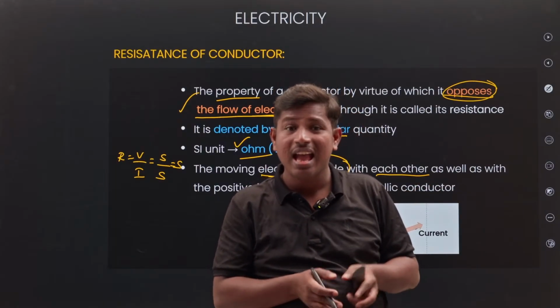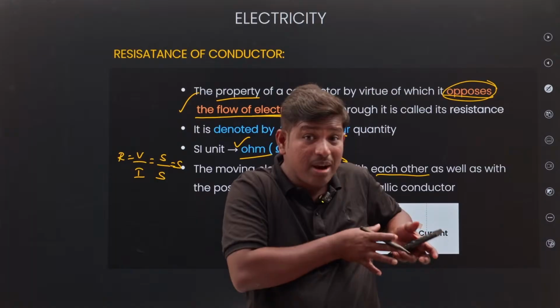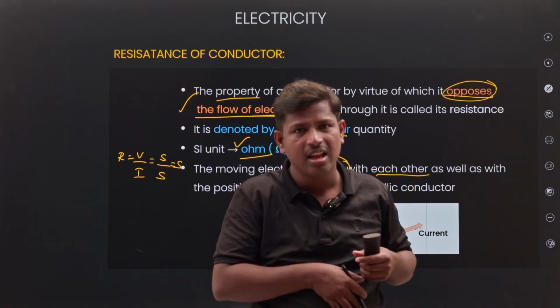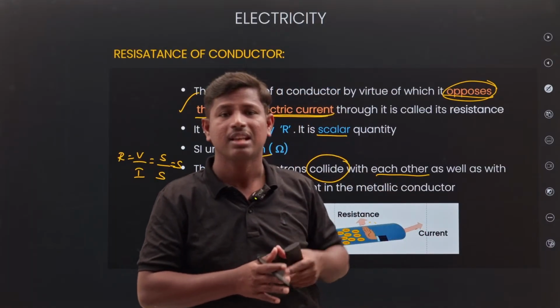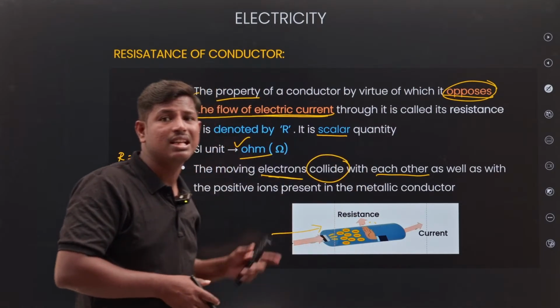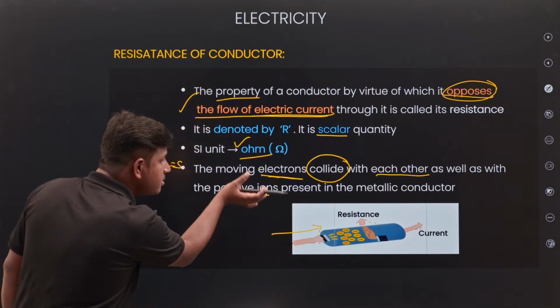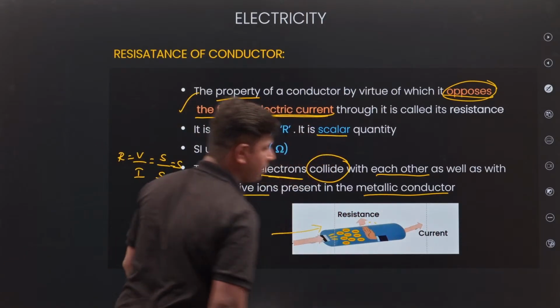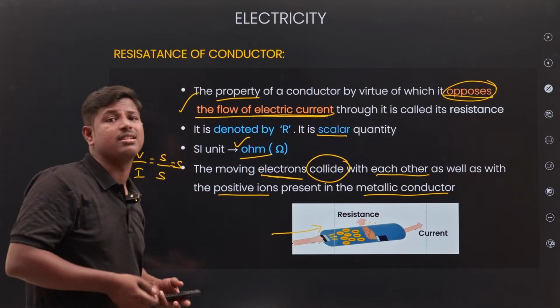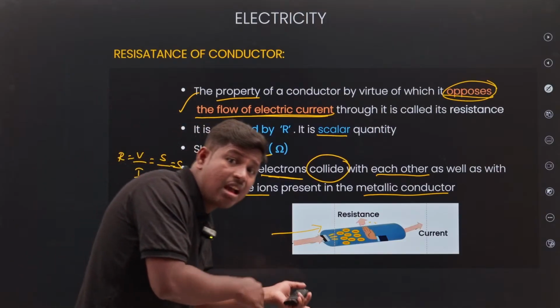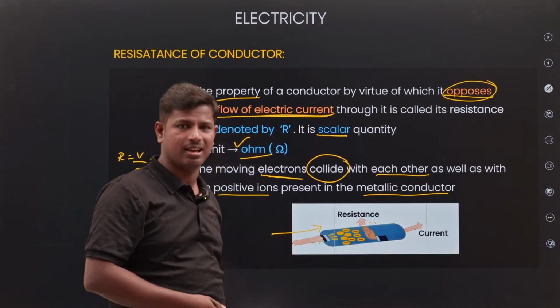Other particles means the ions that are present. So it collides with other particles. This property is called resistance. Positive ions are present in the metallic conductor. Electrons collide with each other and also with the positive ions in a conductor.